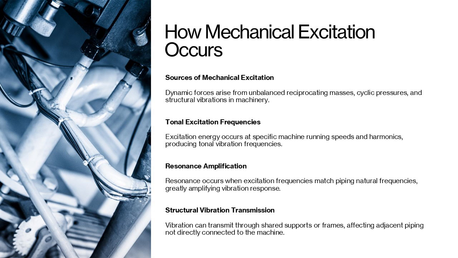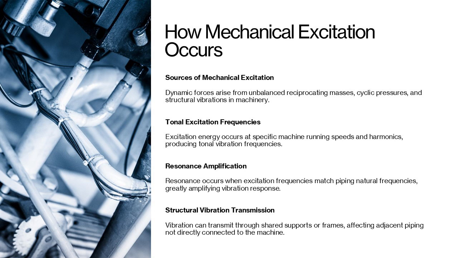Reciprocating compressors and positive displacement pumps generate periodic forces due to their operating principle, where pistons or plungers create alternating pressure pulses. Rotating equipment such as centrifugal pumps and compressors can also induce vibration through imbalance, misalignment, or rotor dynamics. The excitation energy is tonal, meaning it occurs at specific frequencies, typically the machine's running speed and its harmonics. If these frequencies align with the piping's natural frequencies, resonance amplifies the vibration response.